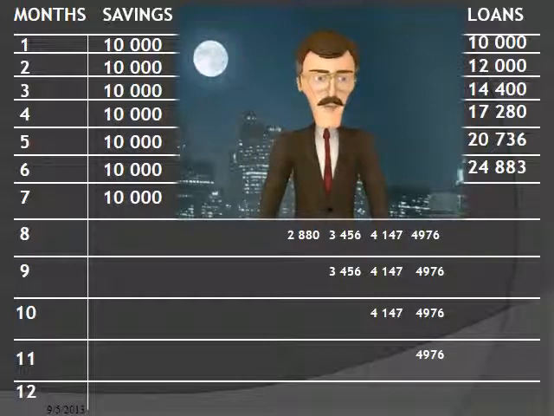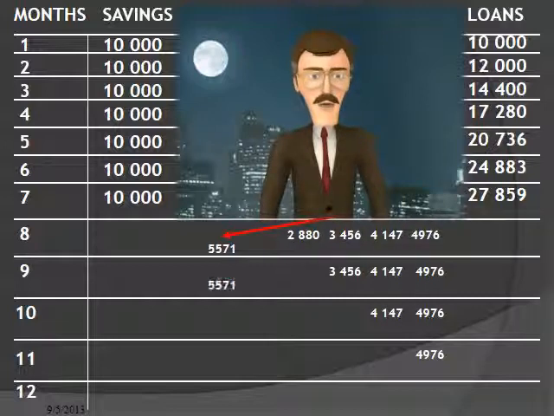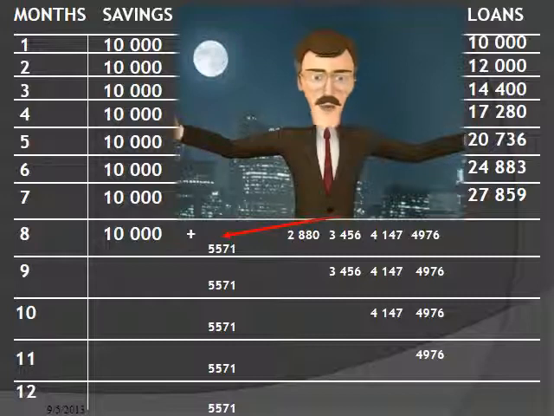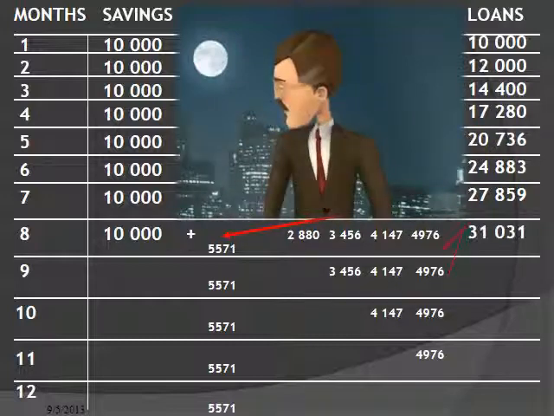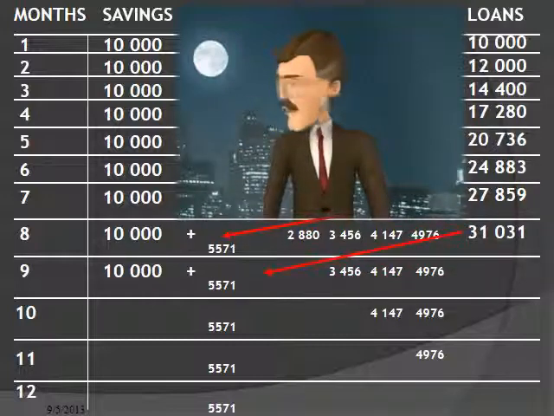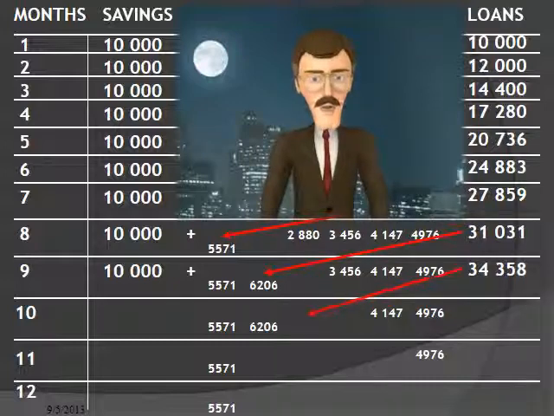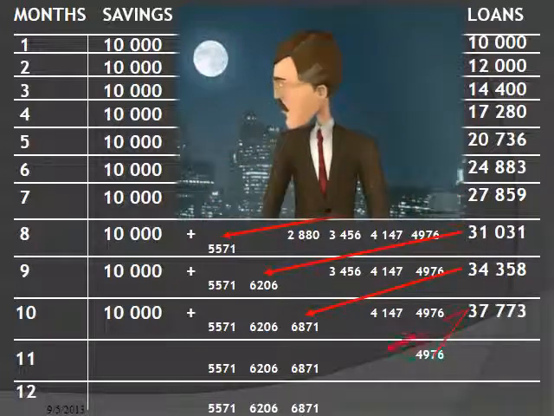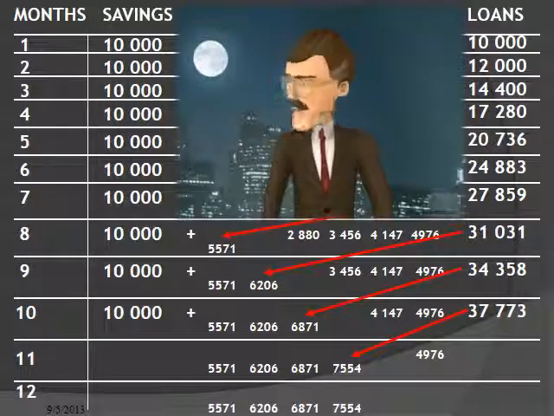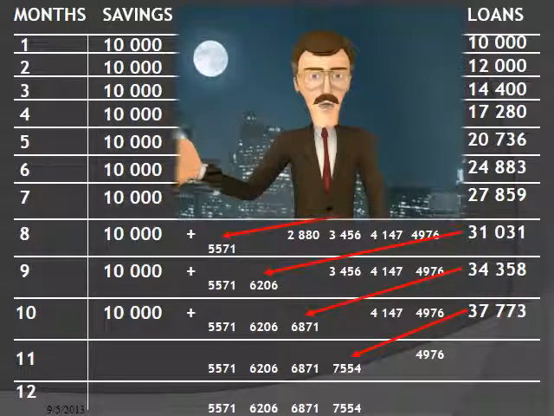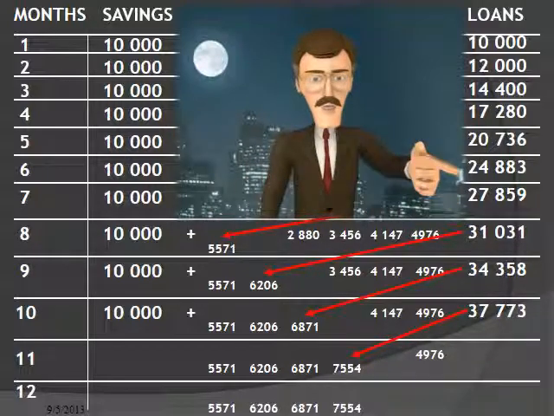In month 7, the amount available for loans is 27,859 Rand, and in month 8, already 31,031 Rand. In month 9, it increases to 34,358 Rand, and in month 10, 37,773 Rand. Some of the loans will only be repaid in full in the next financial year.